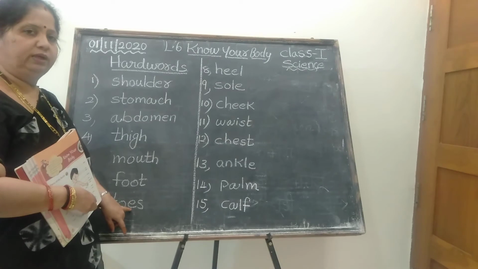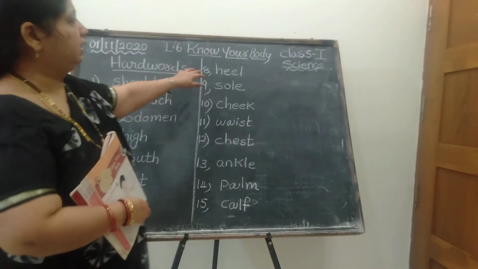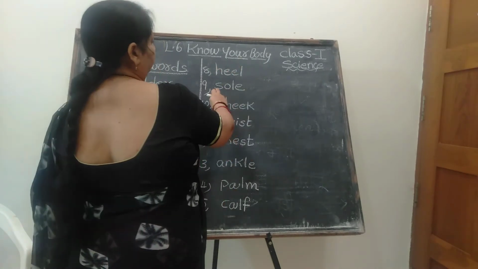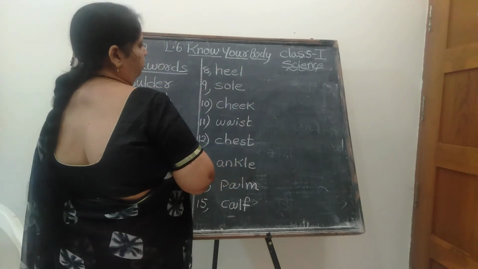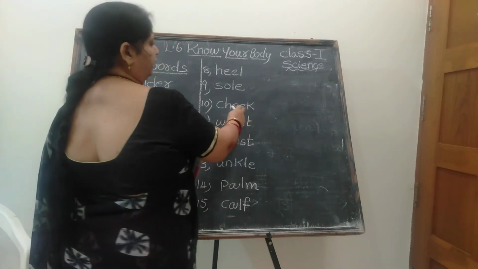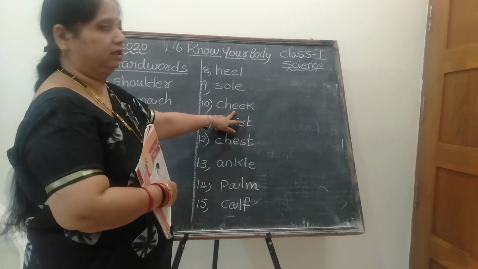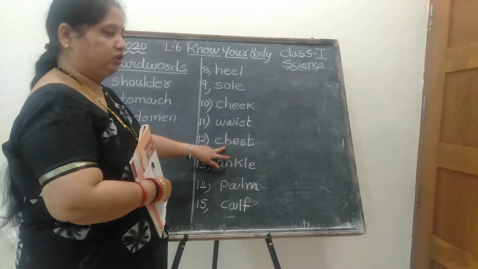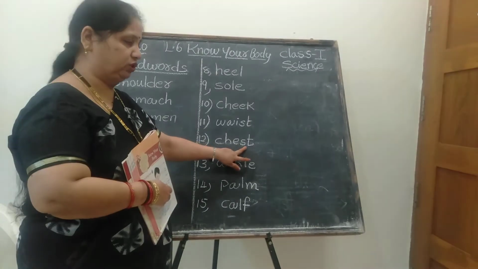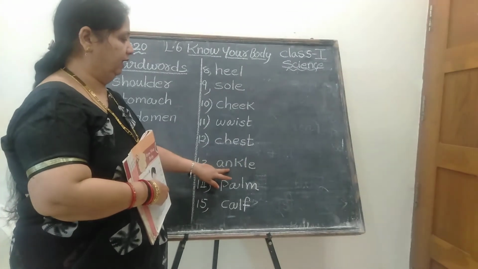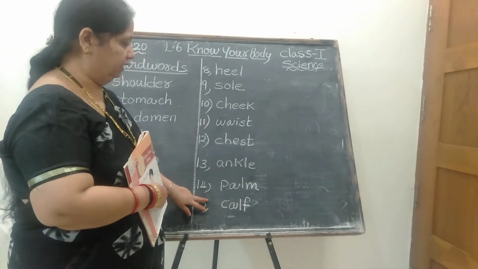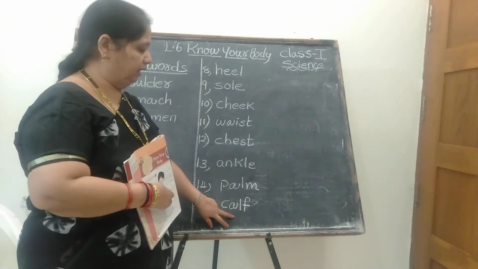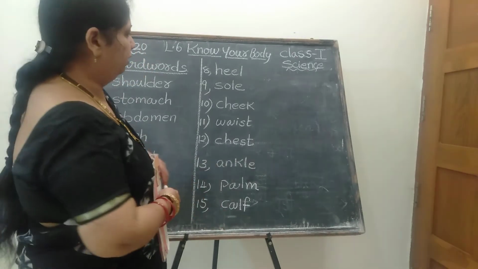Toes, TOES, toes. Heel, HEEL, heel. Sole, SOLE, sole. Cheek, CHEEK, cheek. Waist, WAIST, waist. Chest, CHEST, chest. Ankle, ANKLE, ankle. Palm, PALM, palm. CALF, calf. Okay, now listen children.